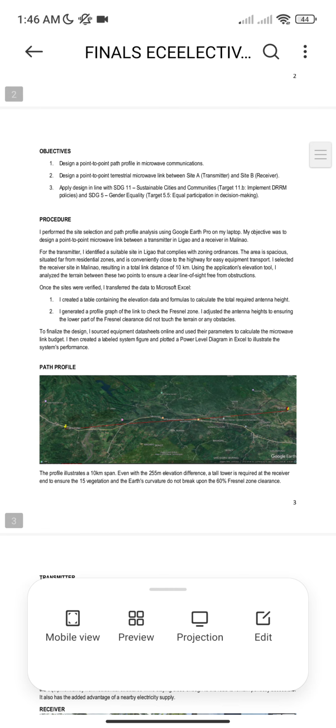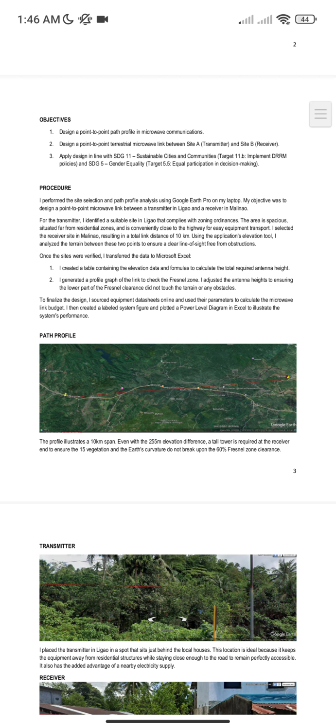In this elevation profile, you can see the terrain variations across the 10-kilometer path. Although there is about a 255-meter elevation difference between the sites, the design ensures that the 60% Fresnel zone clearance is maintained. This is critical to avoid diffraction losses caused by terrain or vegetation.